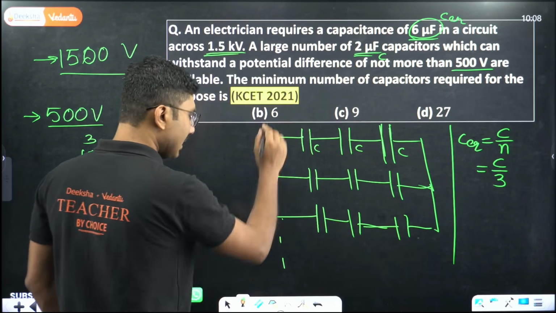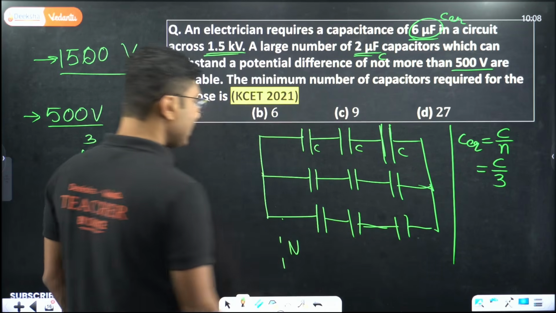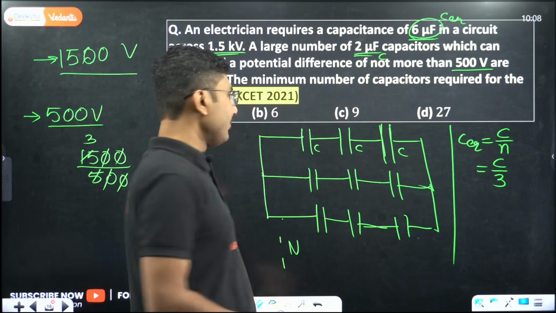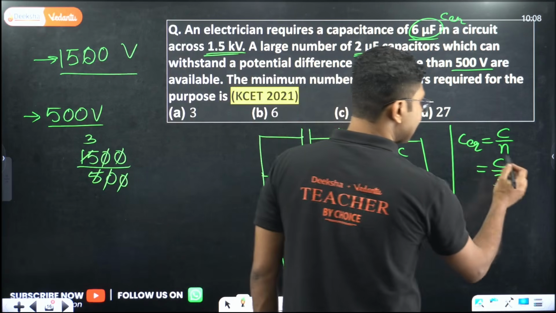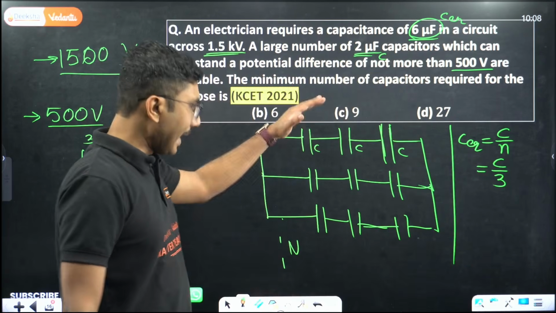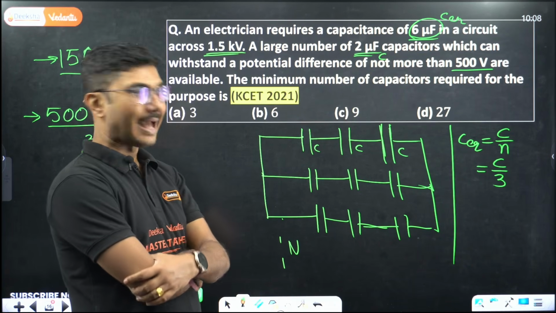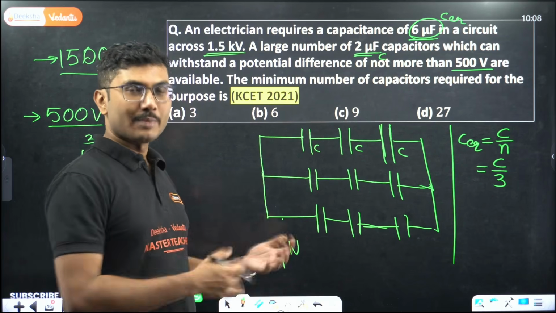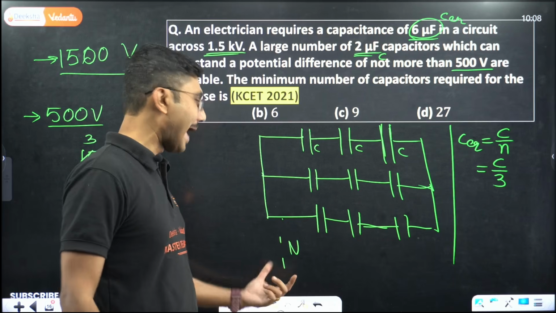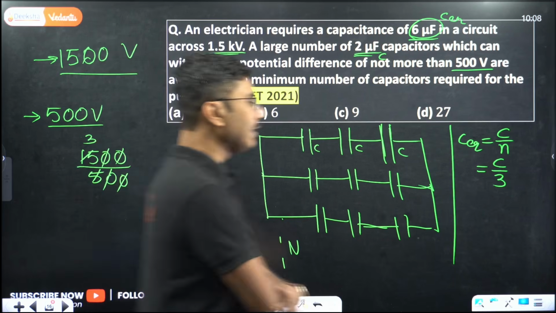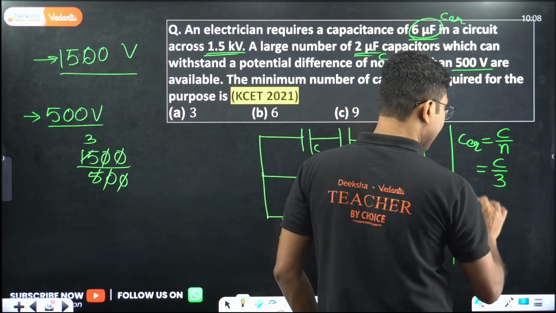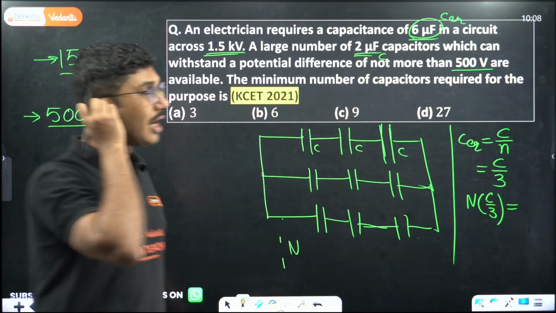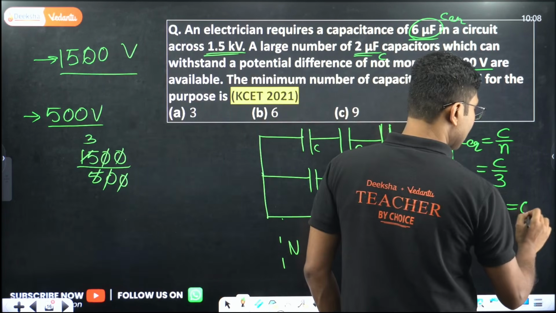Suppose we connect n number of such capacitors in parallel. Individually each of them has a capacitance of C by 3. N such capacitances are connected in parallel, so what is the total capacitance? In case of parallel, they get added. So 1 plus 1 plus 1, if you add them up n times, it becomes n into the capacitance of 1, so n into C by 3, and that should give us our C equivalent.